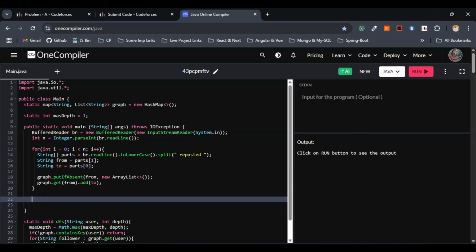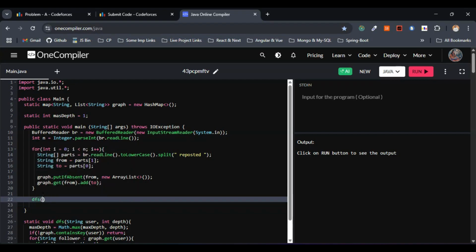Next, let's continue from where we left off in the main function. Here we have to start the DFS from polycarp, nothing but the initial poster that they have given in the question, with the depth equal to 1 initially.